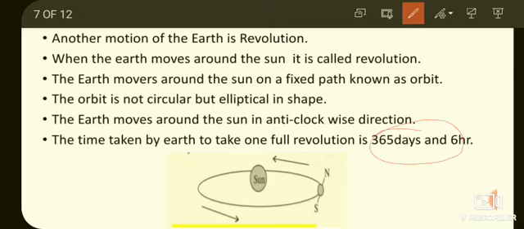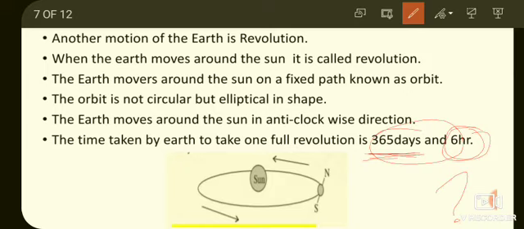So when we calculate a year, we all know that there are 365 days. And where are the 6 hours? In 1 year we count only 365 days, but we do not count the remaining 6 hours.